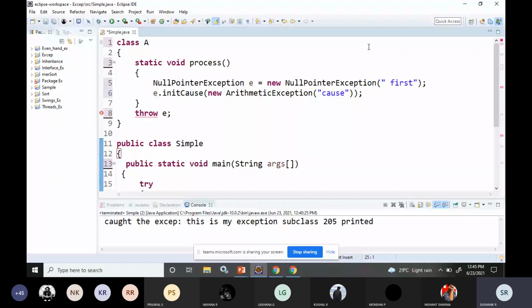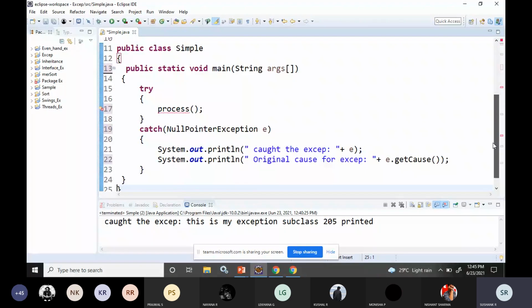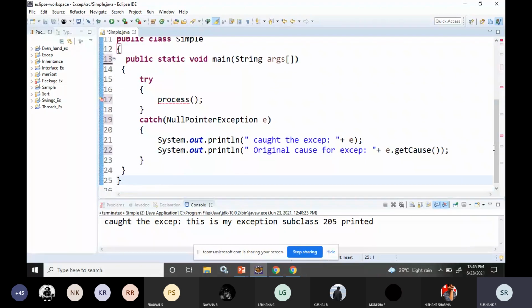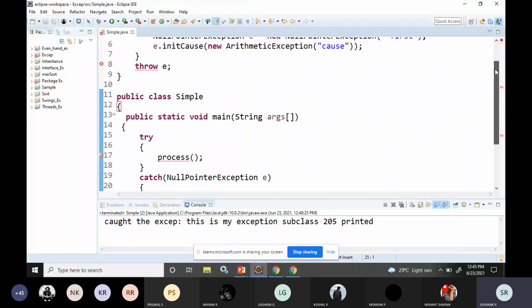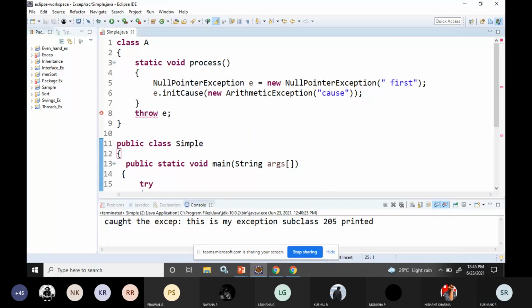So static process. So this is the way. Okay, it is done.